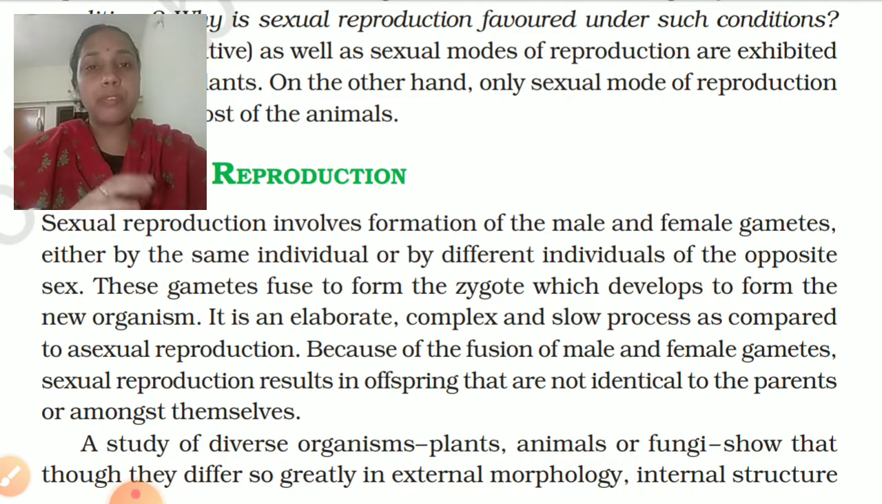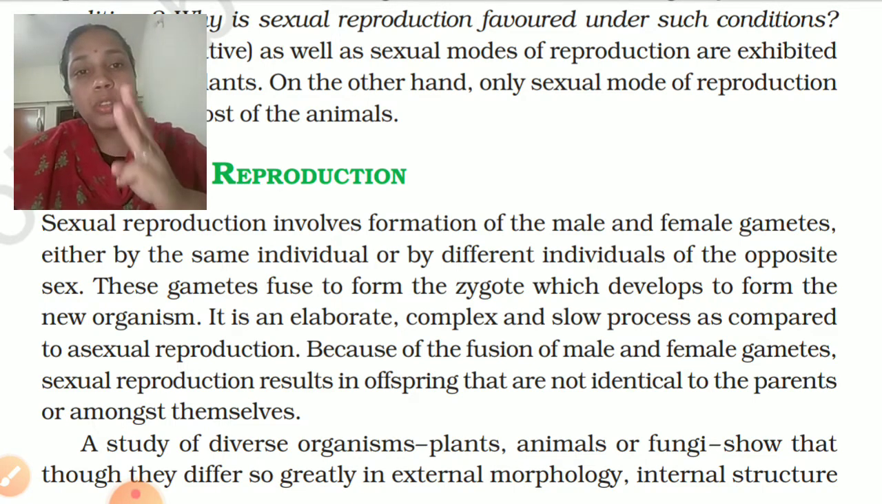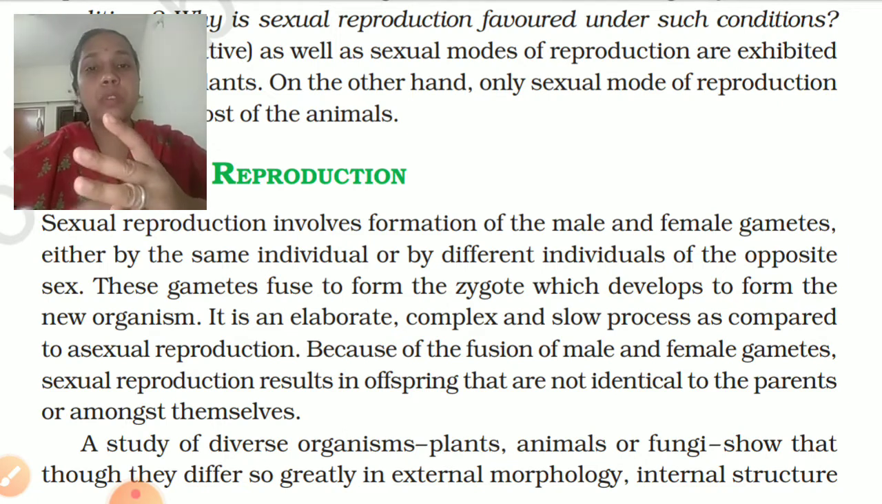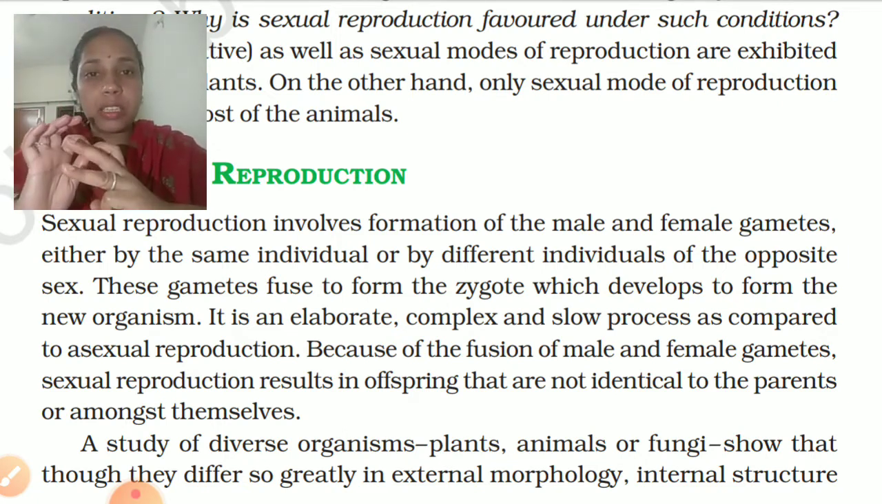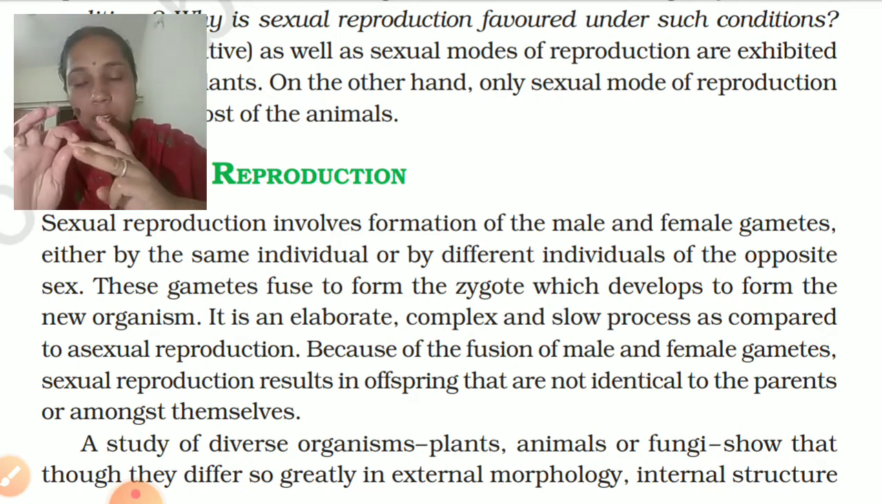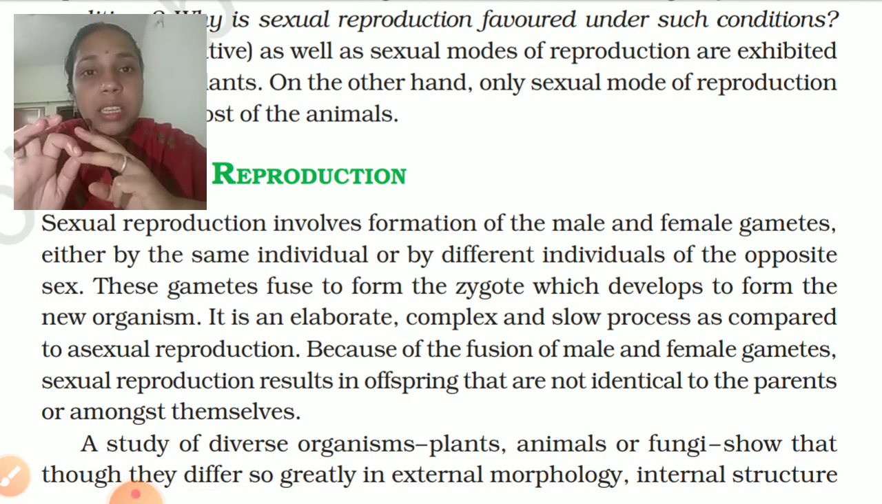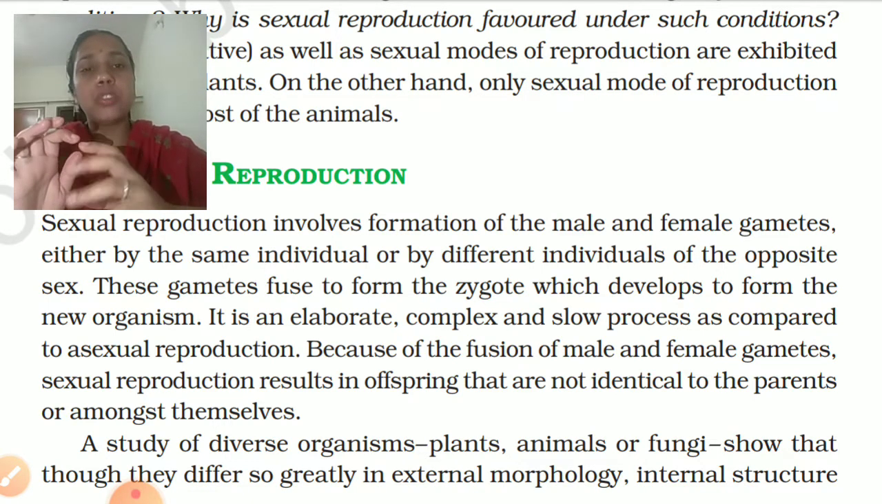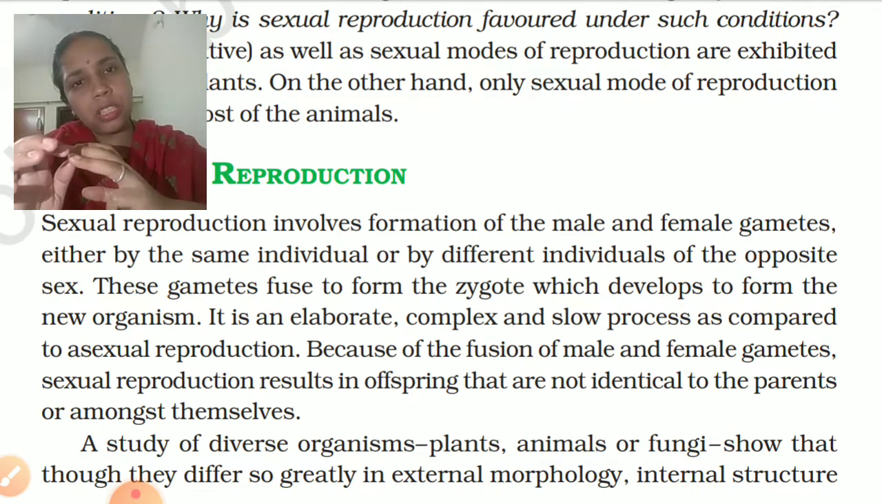Now there are different phases in the life cycle of a sexually reproducing organism. Okay, a sexually reproducing organism mainly undergoes three different phases. One is the juvenile phase, reproductive phase, and the senescence phase. Juvenile phase is before maturation.